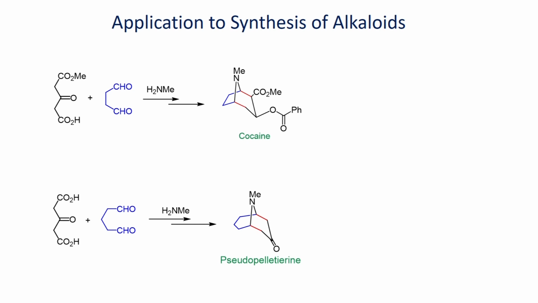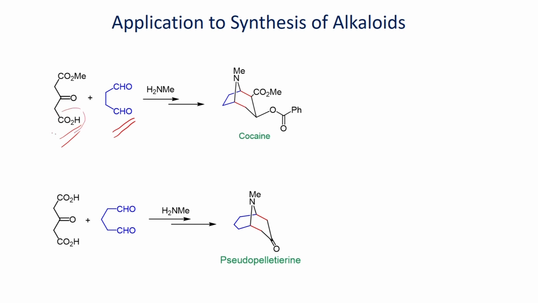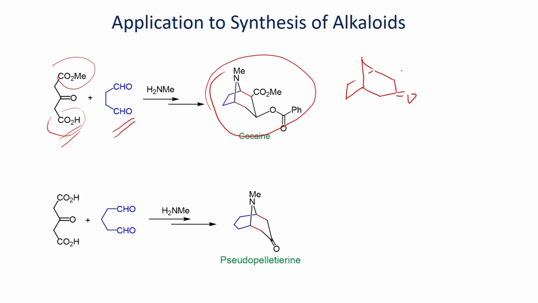As another example, if you have this dialdehyde and you react it with the corresponding carboxylic acid, you will be able to generate this bicyclic ketone. Here one of them is converted into an ester. If you do the reaction as we have seen earlier with the primary amine in acidic medium, you will be able to generate this ketone as product by double Mannich reaction.